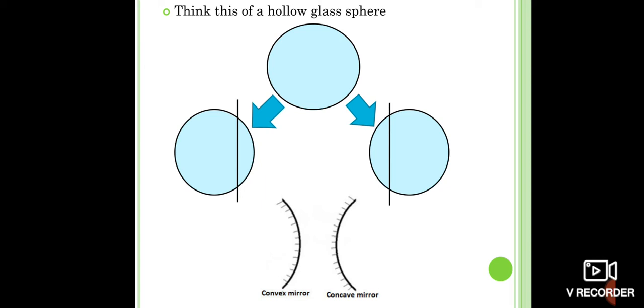And if we are painting the bulged surface as you see in the second right side of the slide, if we are painting the outer surface, then the inner surface which is acting as a reflecting surface, such type of mirror is a concave mirror. So if at all you take a rubber ball and cut a part of it, less than half of it, the bulged surface, if it is acting as a reflecting surface, that is a convex mirror. And the curved part, if it acts as a reflecting surface, then it acts as a concave mirror.